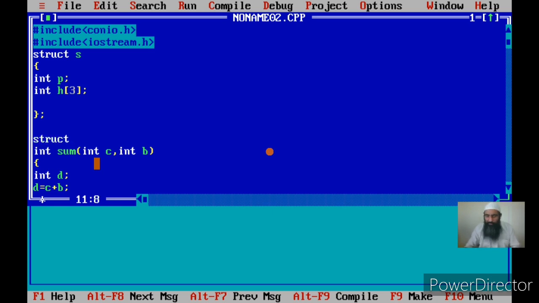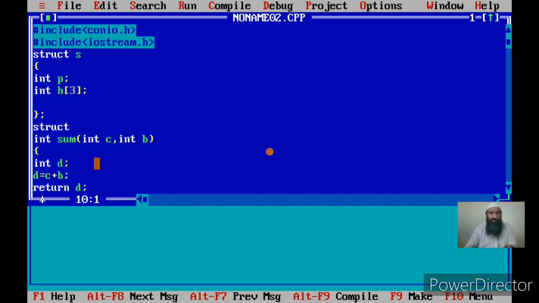Now if you see, we have defined the structure not within any function, not within the body of any function. So this is one way of defining the structure variable. One way of defining the structure, but we have not defined this structure in any function. We can later on explain why I did it like this, but this will be simple for you to learn right now, so that it will be easy for you to work with the structures.